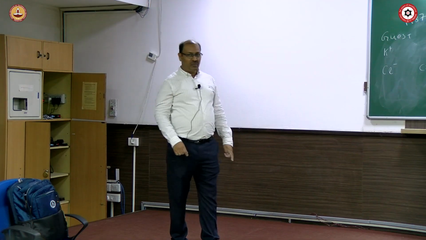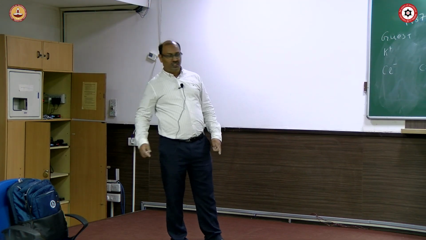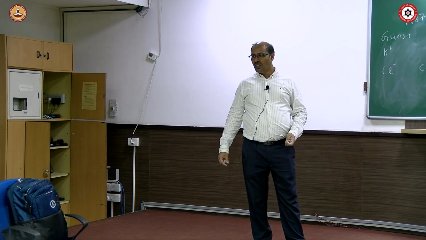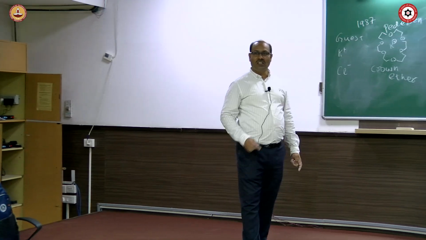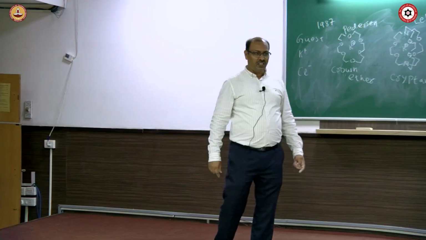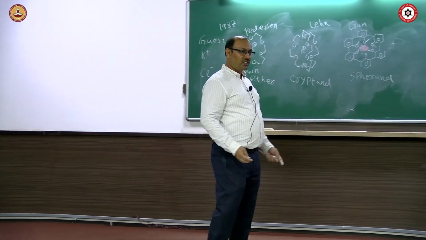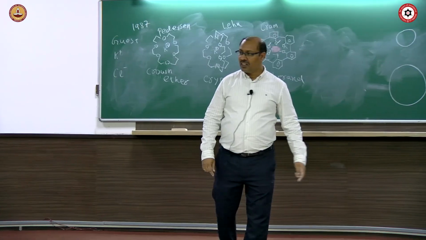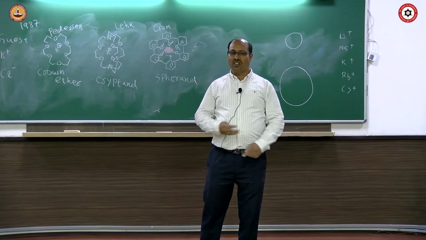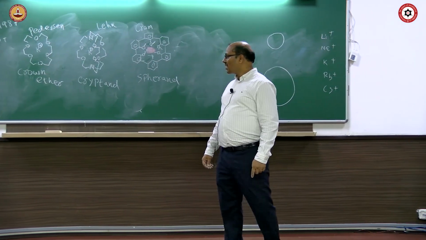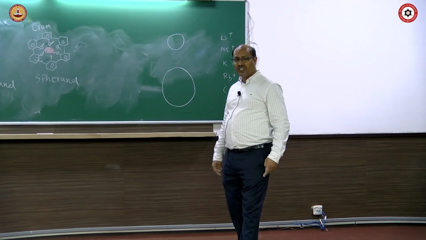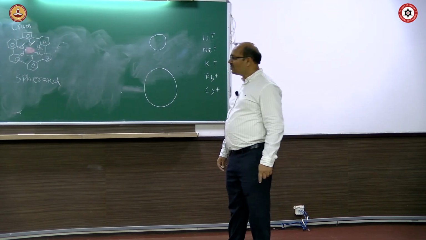And Cram started something, but he did not continue for too long because he was already middle-aged. So the contribution of Lehn to this chemistry is very big. One of the early books of supramolecular chemistry was written by Lehn, called Supramolecular Chemistry. It is a very thin book of maybe 200 pages that contains a lot of good things about how the chemistry started. Later on, there are very big books, thousands of pages, as a lot of fields developed and many things happened. But one of the founding books is by Lehn, because he defined almost everything in supramolecular chemistry.